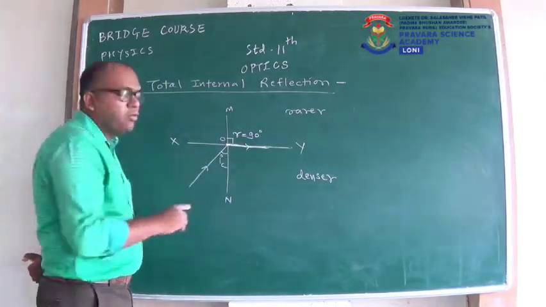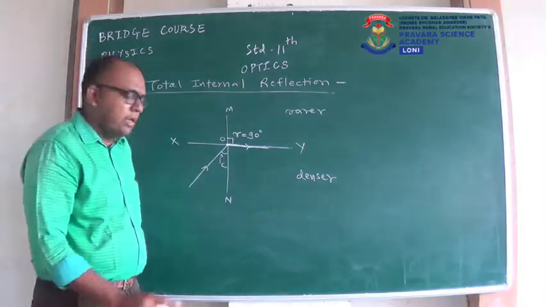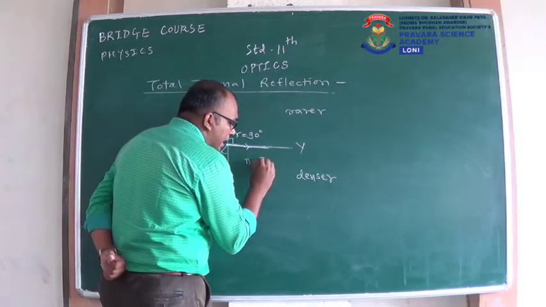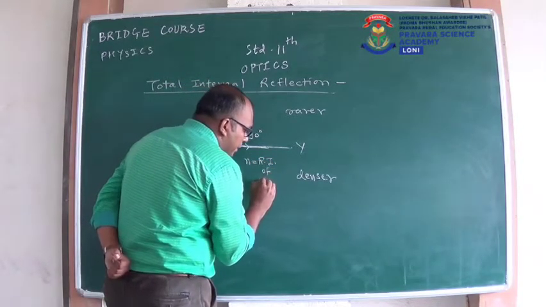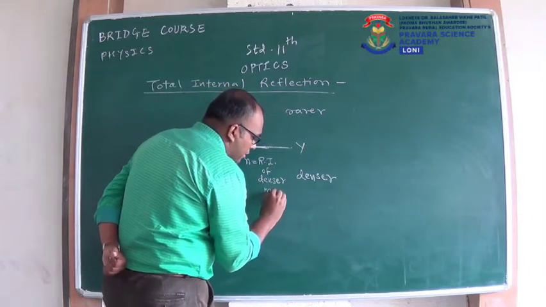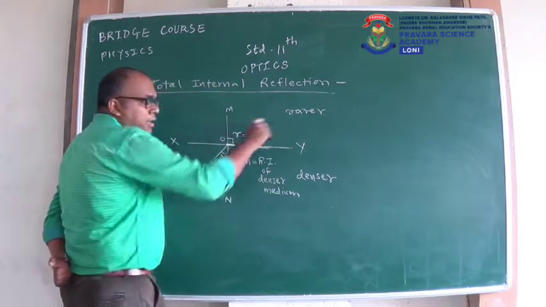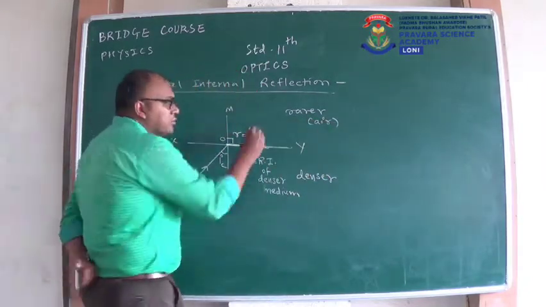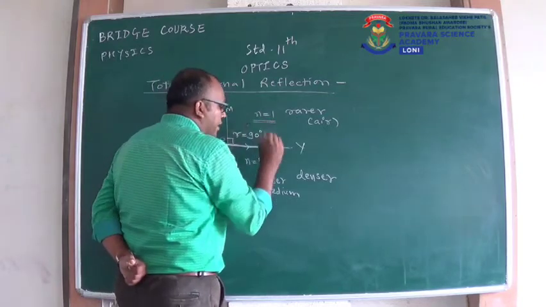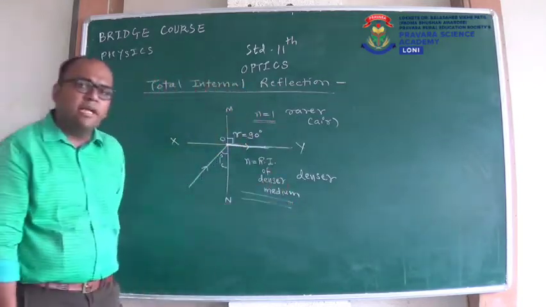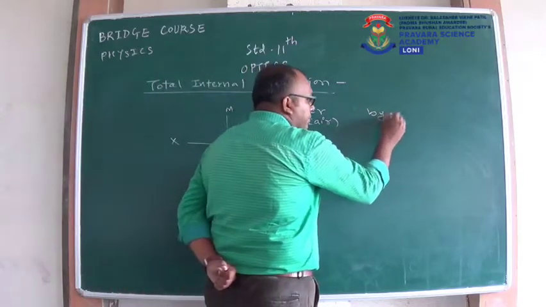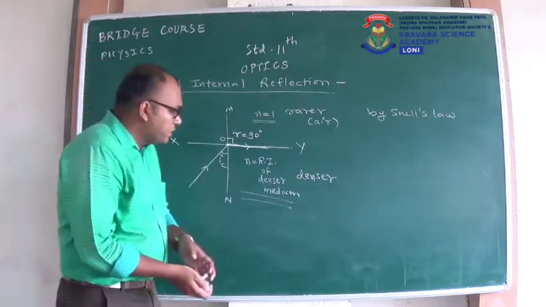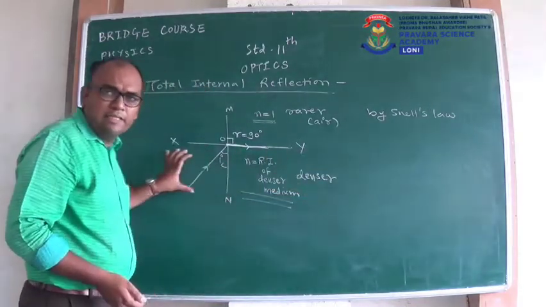Now we will find the formula for IC. This is the denser medium, and the refractive index of the denser medium is N. And we usually consider the rarer medium as air, so the refractive index of air is 1. Now by using Snell's law, first we consider the denser medium.